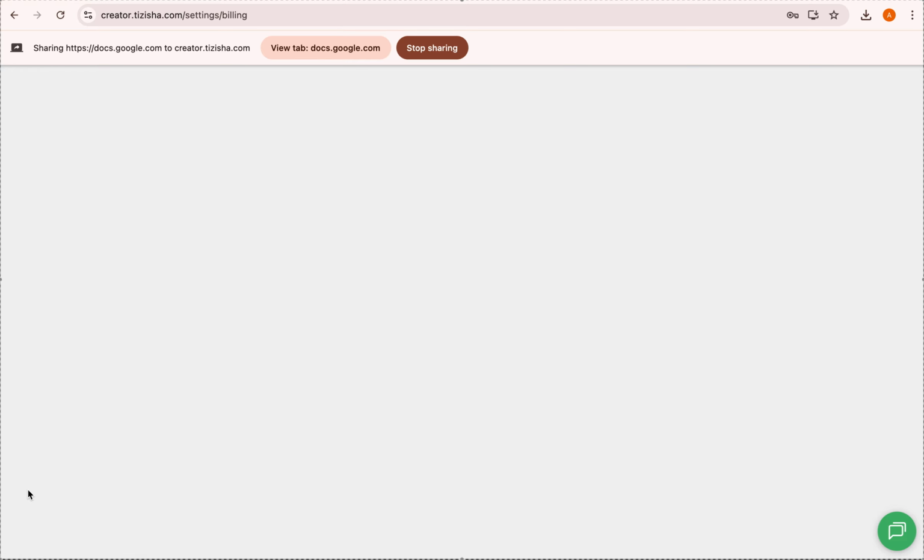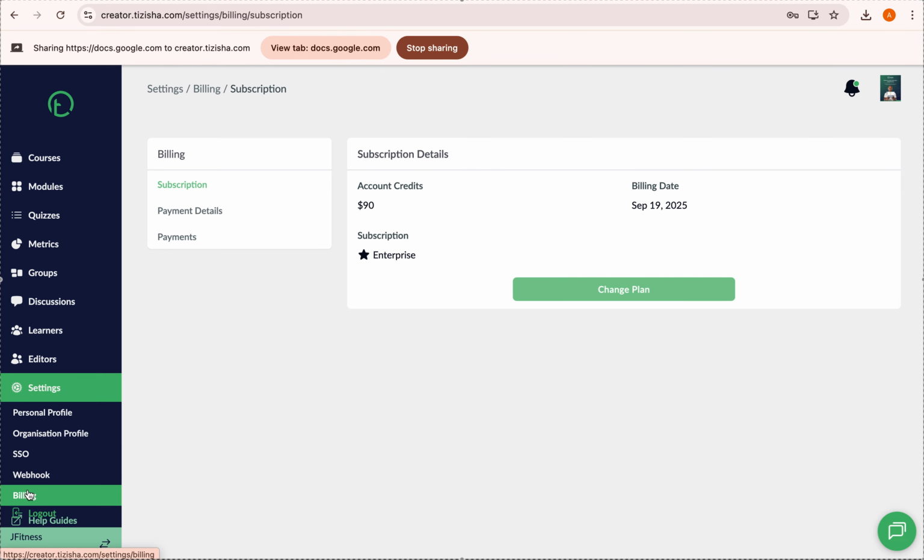Then we do have billing. This is where you make payments. So we have the subscription. Here you can see my account credits and the subscription. I'm on enterprise for this one. If you're on pro, you should see pro. If you're on starter, you should be able to see the subscription package you're on. The billing date says September 19, 2025 will be my next billing date.